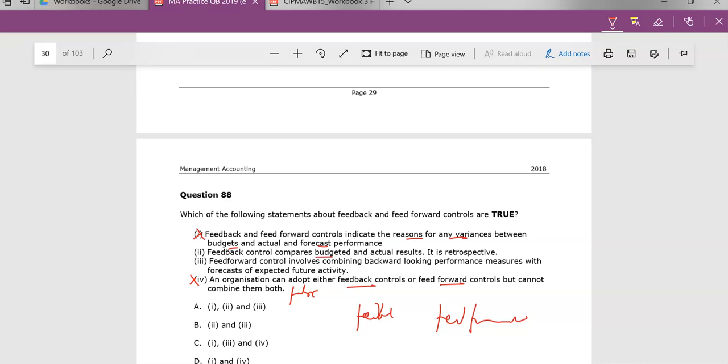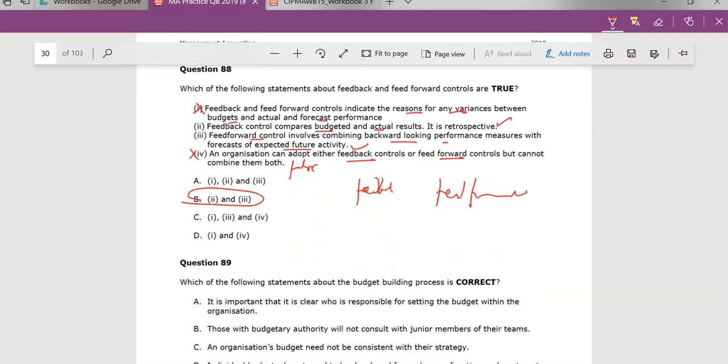Feedback control compares budgeted and actual. It is retrospective. That's very true. Feed forward involves combining backward-looking performance measures with forecasts of expected future activity, and that's correct. So our answer here is 2 and 3.